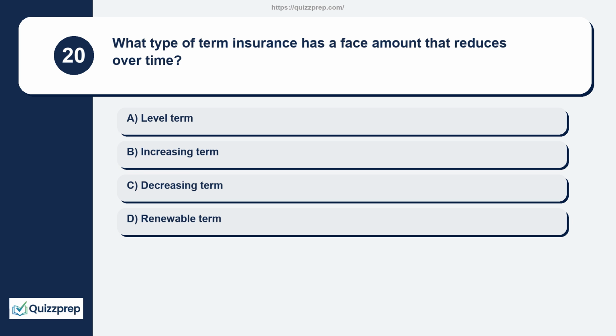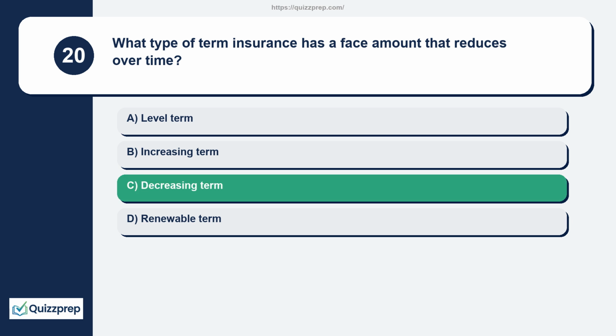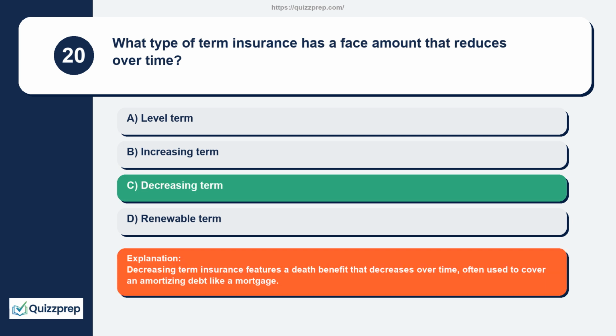Question 20. What type of term insurance has a face amount that reduces over time? Level term, increasing term, decreasing term, renewable term. Decreasing term insurance features a death benefit that decreases over time, often used to cover an amortizing debt like a mortgage.